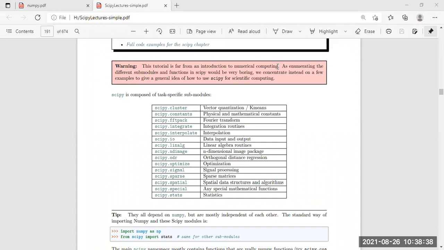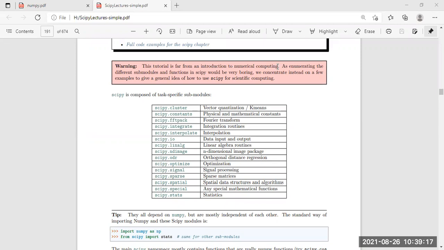Next one, scipy.integrate. It is the integration routine. Whenever an integration or numerical mathematical problem of integration is happening, the scipy.integrate package will work there. Scipy.interpolate is for interpolation. We have also heard the topic of interpolation, and we have done some interpolation problems previously in our mathematics. So the scipy.interpolate sub package will help with interpolation. Scipy.io: IO means input and output, so any type of data input and output processing will be done by scipy.io.